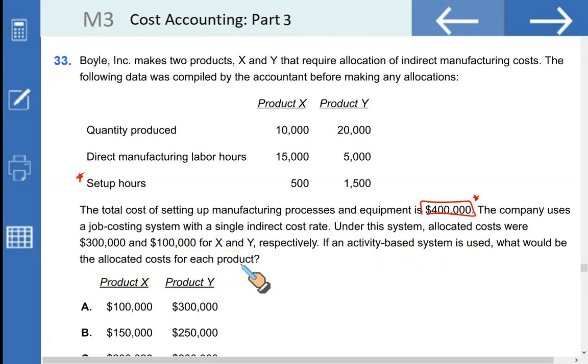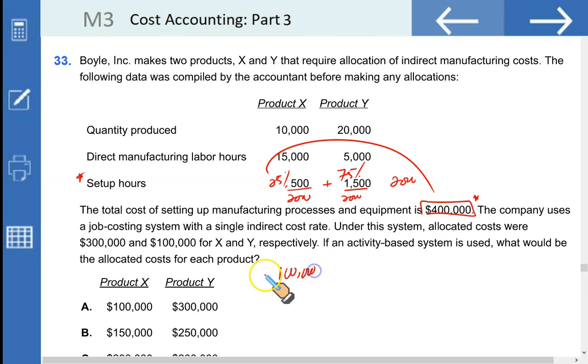Now, there are a total of 2,000 setup hours, 500 by 2,000 and 1,500 by 2,000, representing 25% and 75% of your setup time. So take 25% of $400,000, that will give you $100,000 to be allocated to product X, and 75% of 400,000 is going to be $300,000 for product Y. So this is going to be a straightforward option A.